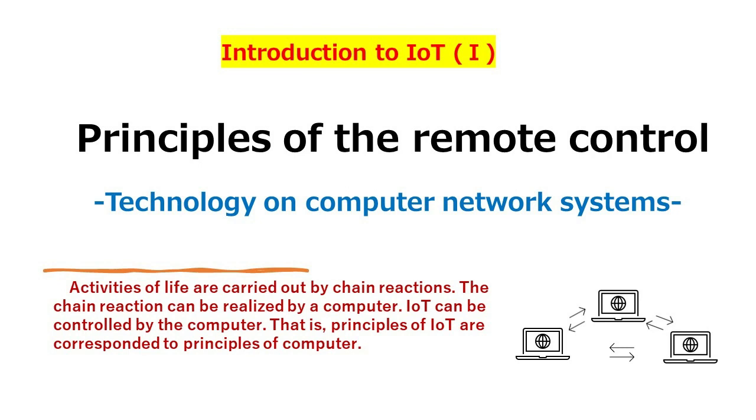Activities of life are carried out by chain reactions. The chain reaction can be realized by a computer. IoT can be controlled by the computer. That is, principles of IoT correspond to principles of computer.